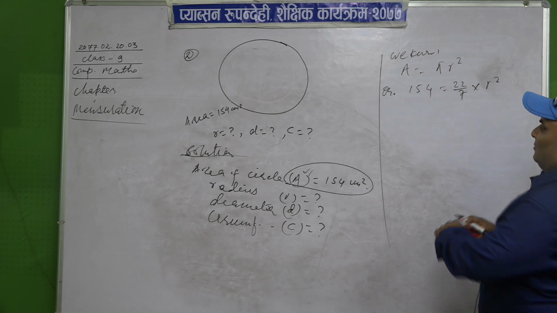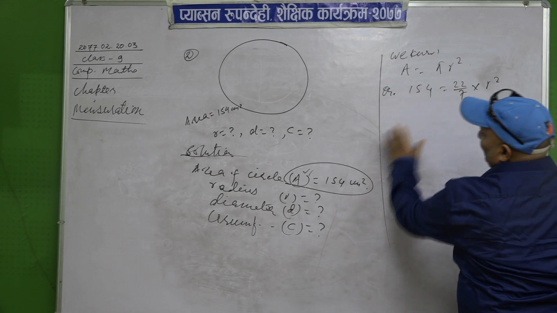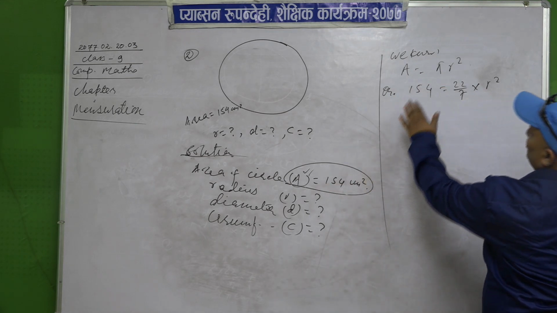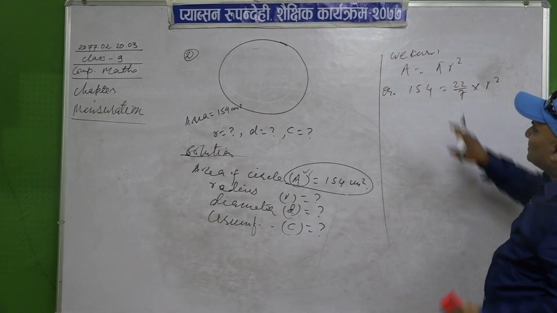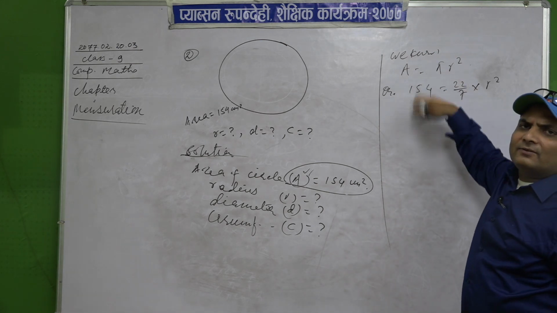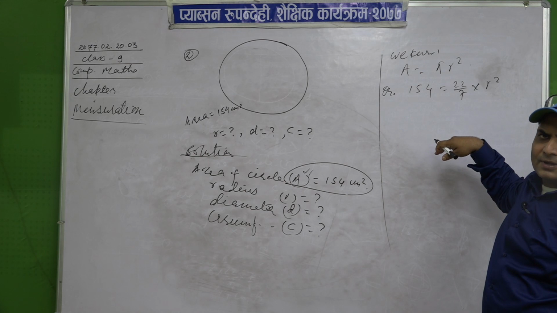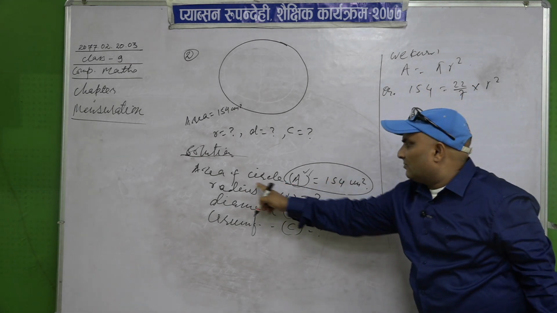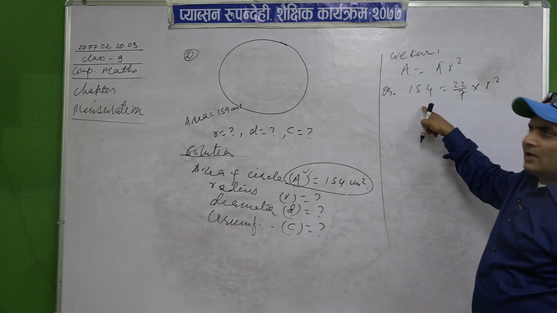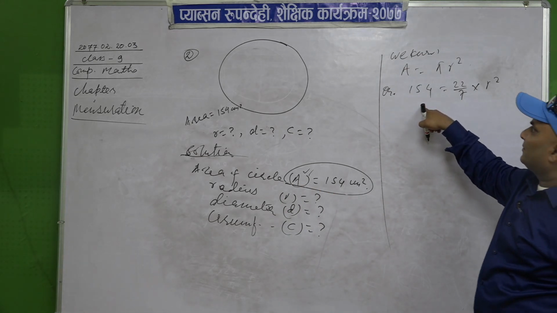Okay. First use the formula of what we have been given. We have been given the area, so use the formula of area and put in the values of the variables we have. We have A, the value of A is 154, so put A as 154.